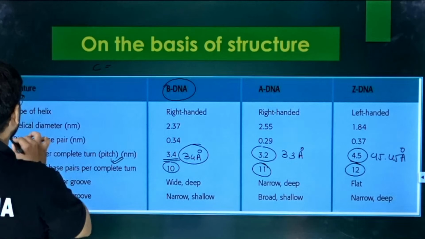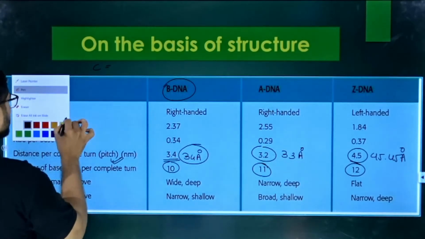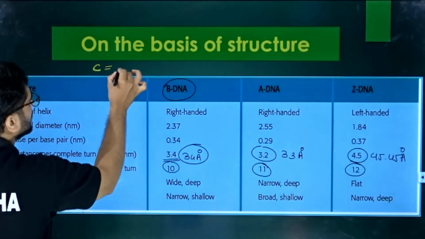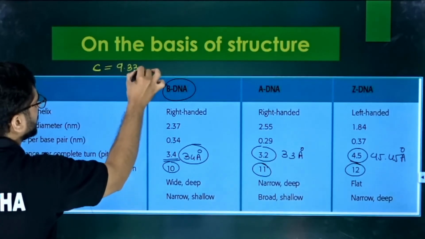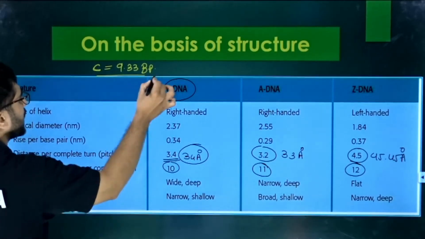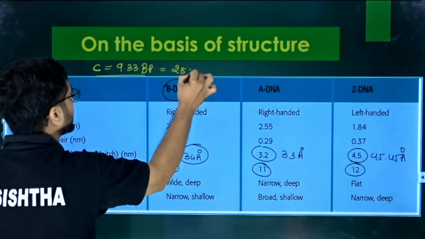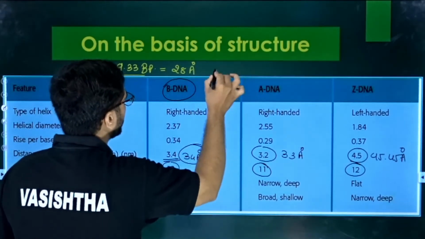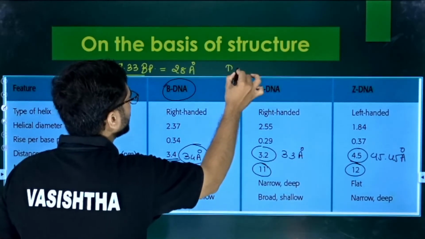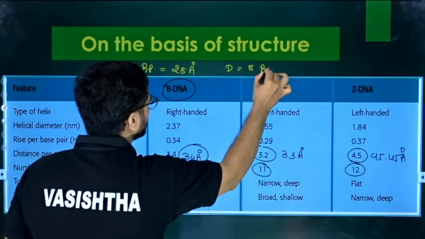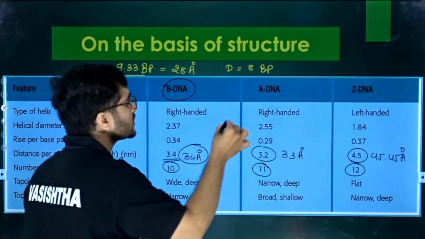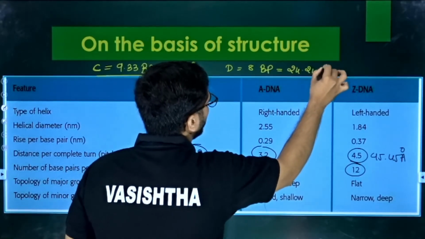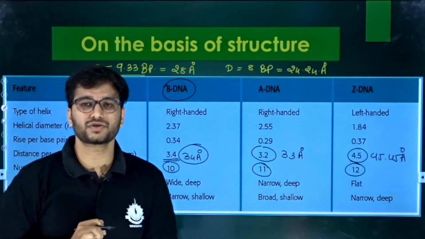C is the DNA. What does C-type DNA comprise? C-type DNA has 9.33 base pairs, and the average length is about 28 angstrom. Okay, that is 28 angstrom. On the other hand, D-type DNA has 8 base pairs in one pitch, and it has a length of about 24.24 angstrom. So this is the discussion.